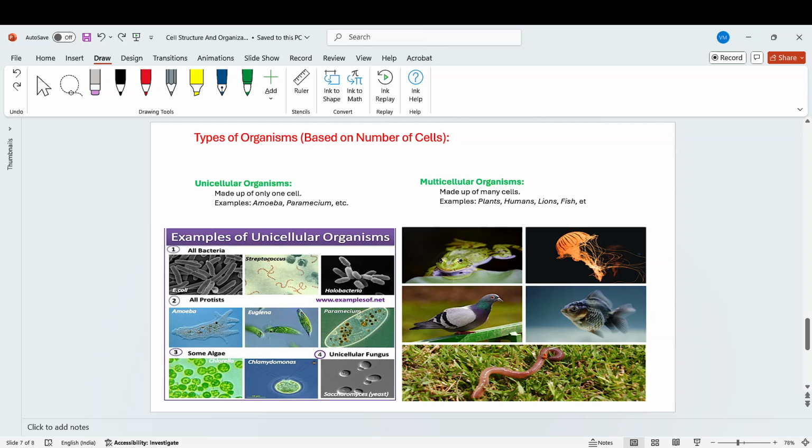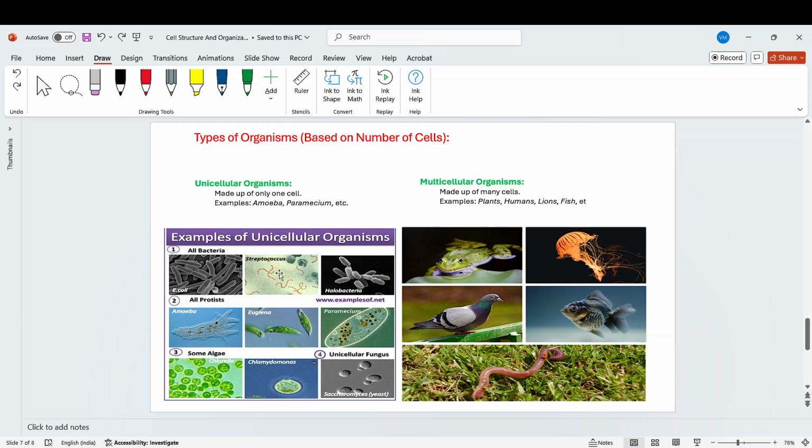In this image you can see the first, the unicellular organism. Uni means one and cellular means cell. This kind of organism is made up of only one cell. For example, amoeba, paramecium, halobacterium, unicellular fungus, all you can see in this image.